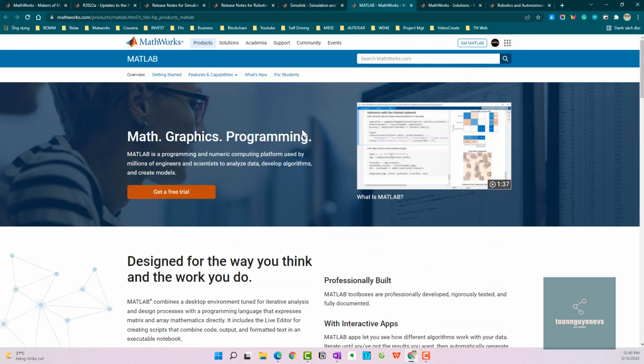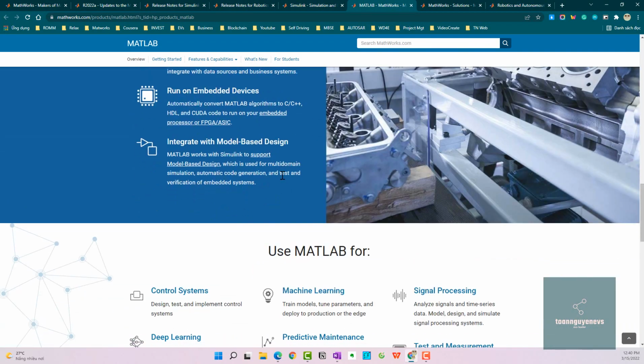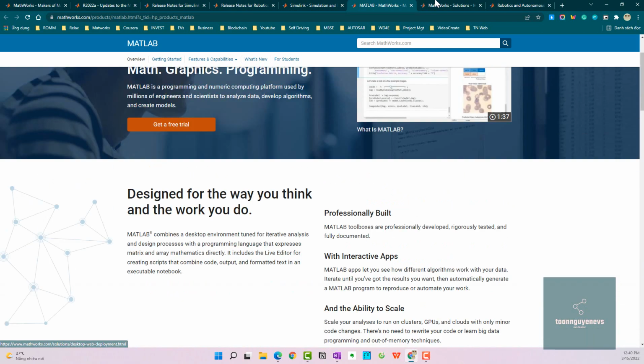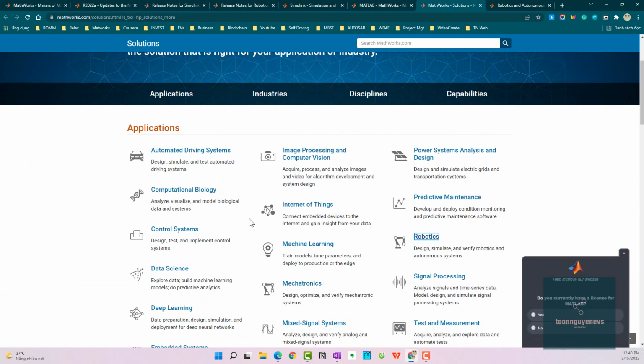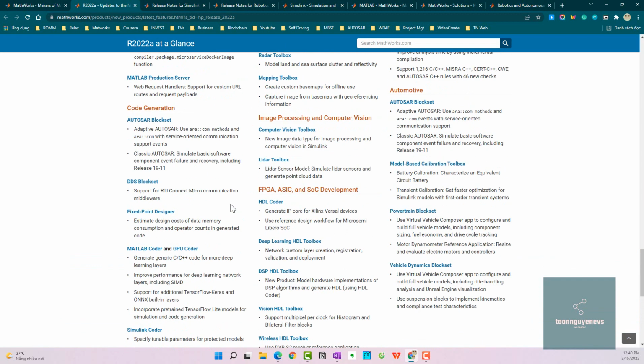And here is the MATLAB update for 2022. If you are interested in one of the applications, you can visit here. I will give the link in the video description below for details.